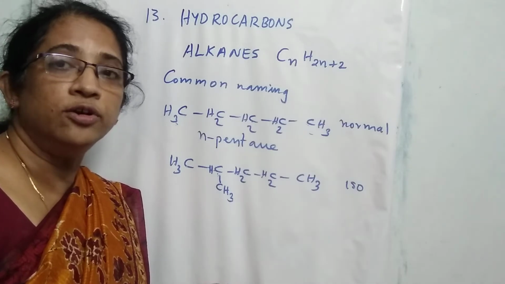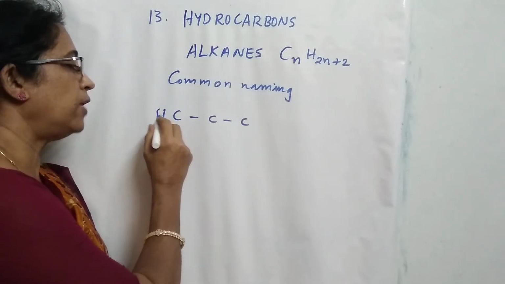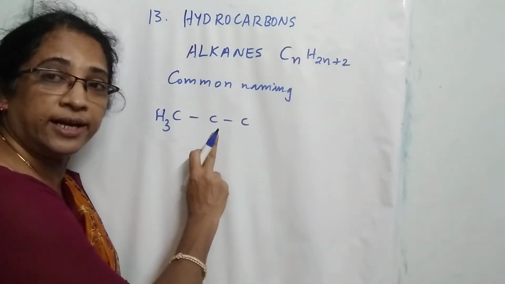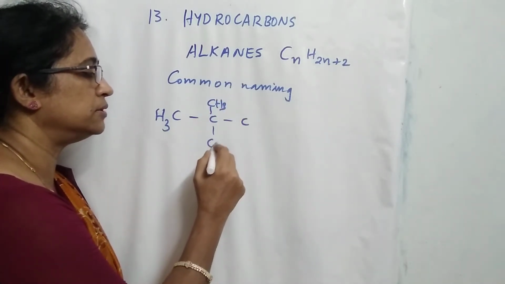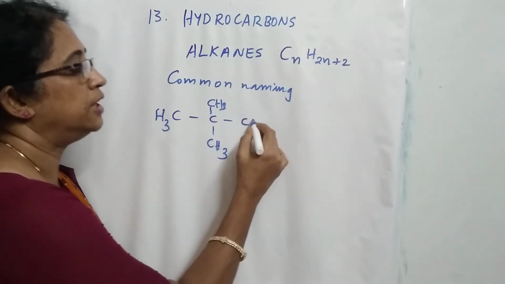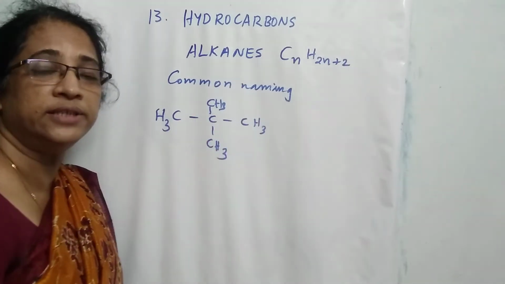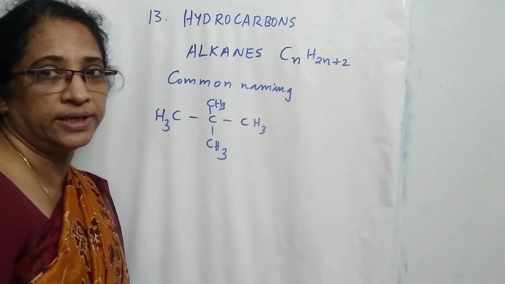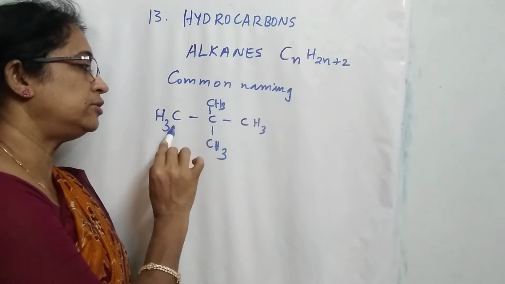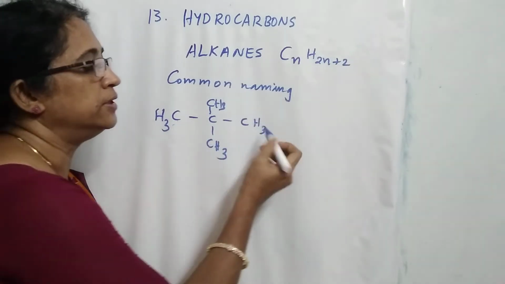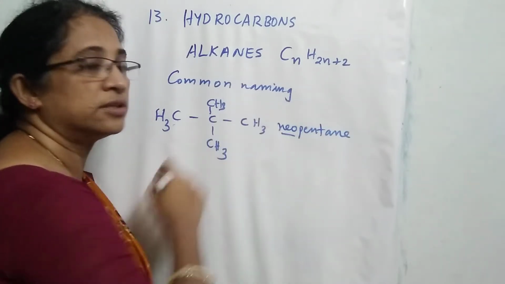The common name is neo. Now let us write 3 carbon atoms. The first carbon's 3 valencies are satisfied by hydrogen, and on the second carbon atom the remaining 2 valencies are satisfied by 2 methyl groups. The last carbon is CH3. This system is called neo. The second carbon is attached with 2 methyl groups, so the name of the compound is neopentane. Total number of carbon atoms: 1, 2, 3, 4, 5. Neopentane has 5 carbons. So this is the structure of neopentane.